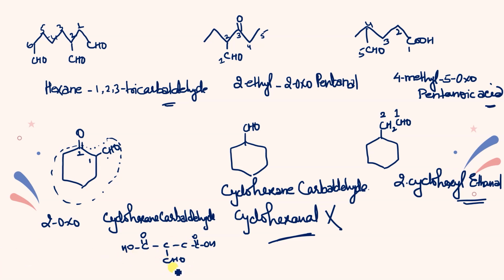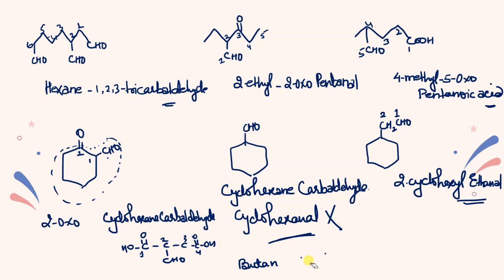But if you check the CHO group, from this side it is coming at 1, 2, and from this side it is coming as 1, 2, 3. So obviously counting will be like this: 1, 2, 3, and 4. What will be the root word? This is butane. Yes, dioic acid. Butane dioic acid. At which position? I forgot to write, so that will be considered as wrong.